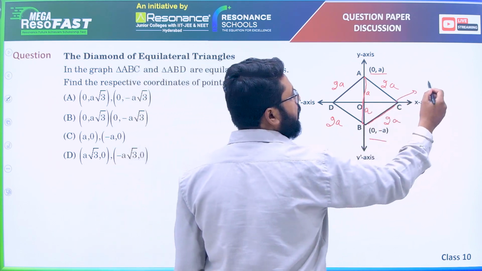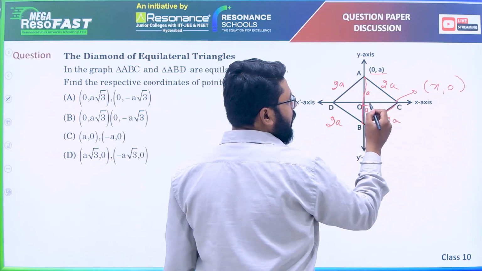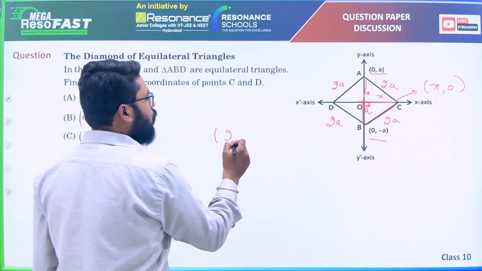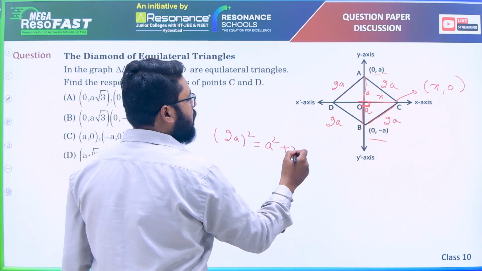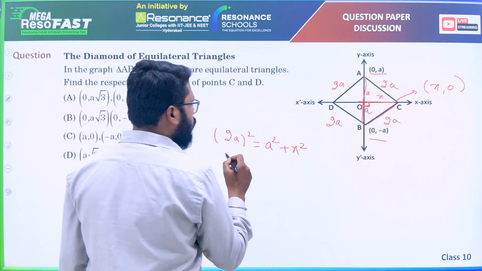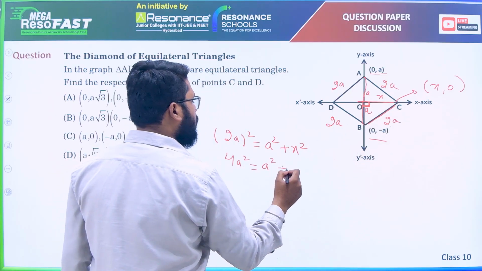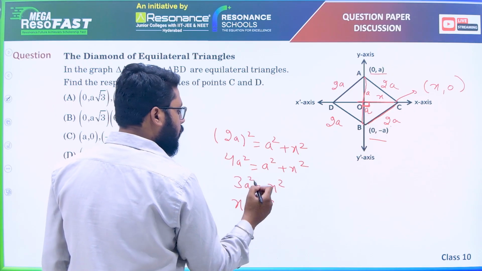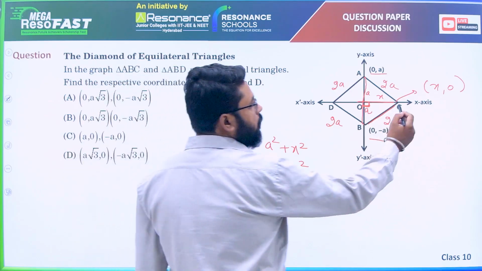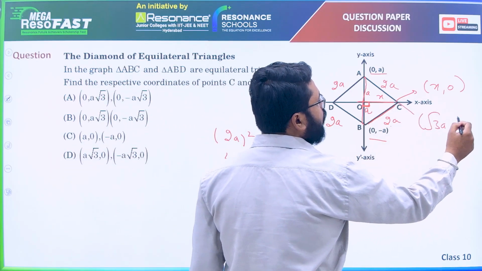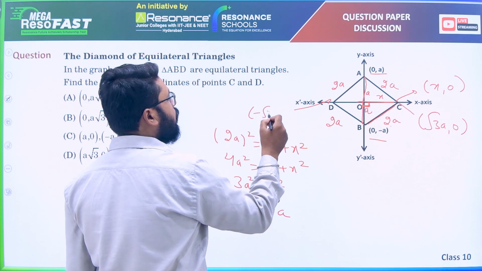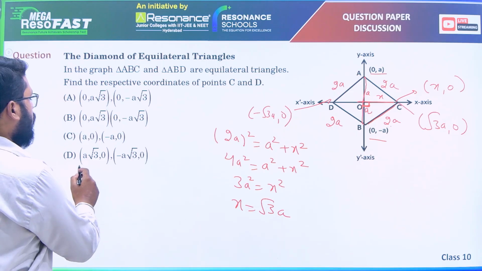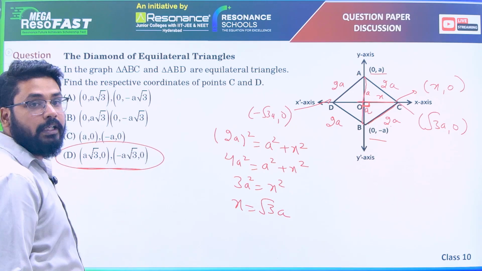Find the coordinate, because this coordinate will be x comma 0. So this is a right angle triangle. Here it is 90. So if this is x, this means (2a) square equals a square plus x square. So 4a square equals a square plus x square, means 3a square equals x square, or x will be root 3 a, means this point will be root 3a comma 0, and if you go to the negative side, that is minus root 3a comma 0. So a root 3 comma 0 and minus a root 3 comma 0. D option is correct here.